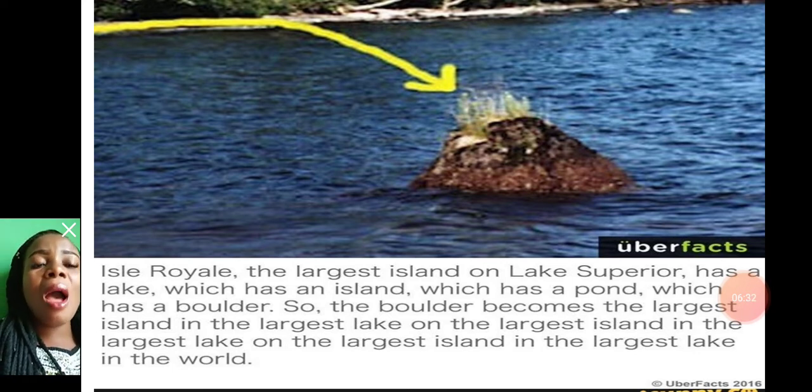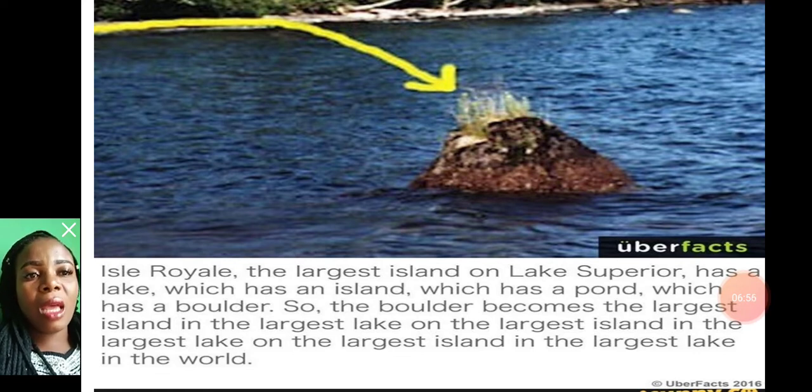Now you remember us talking about a boulder during the introduction of the lesson. At the beginning, we were talking about a boulder, right? And this is it. This boulder is located in Isle Royale, which is the largest island on Lake Superior. So the boulder becomes the largest island in the largest lake, on the largest island in the largest lake in the world.